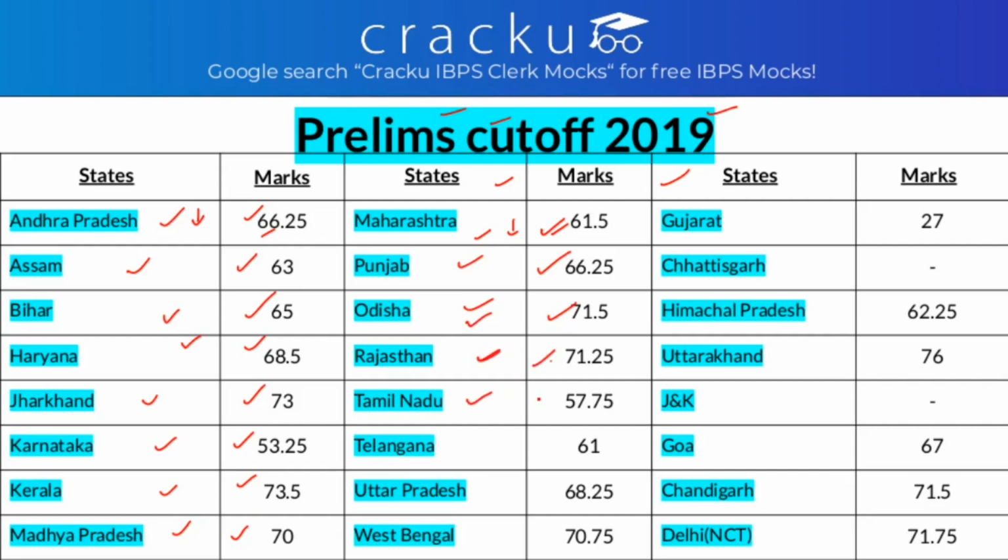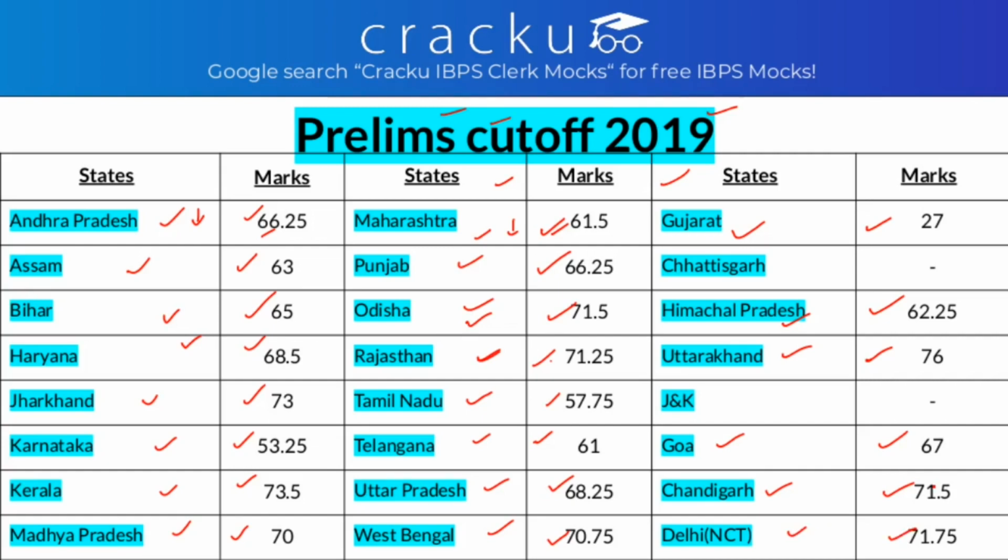For Tamil Nadu it is 57.75, for Telangana it is 61, for Uttar Pradesh it is 68.25, for West Bengal it is 70.75, for Gujarat it is 27, for Himachal Pradesh it is 62.25. For Uttarakhand, it is 76. For Goa, it is 67. For Chandigarh, it is 71.5, and for Delhi, it is 71.75. So these are the cutoff for the year 2019.